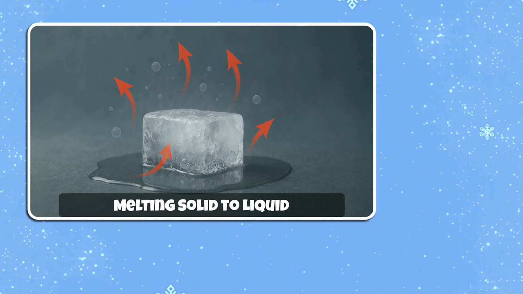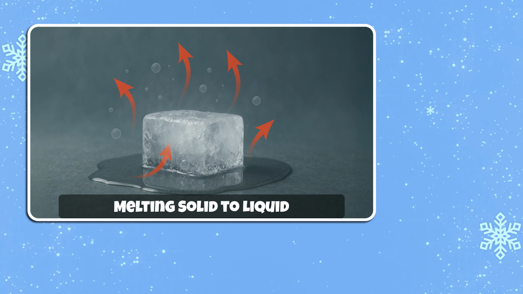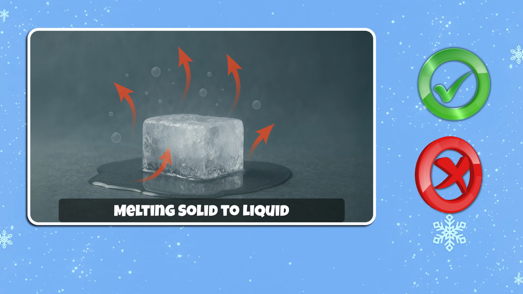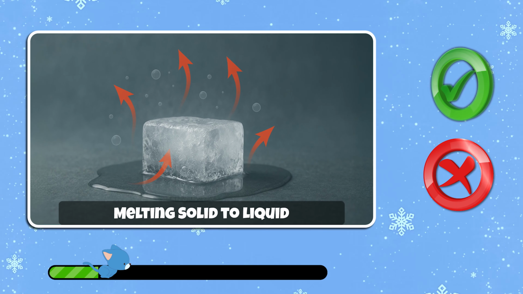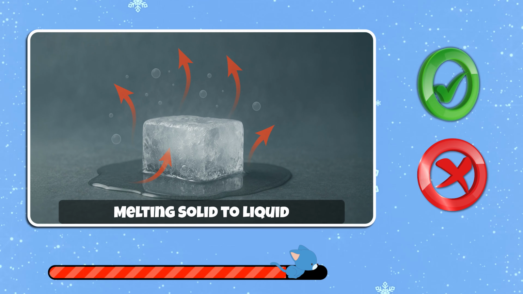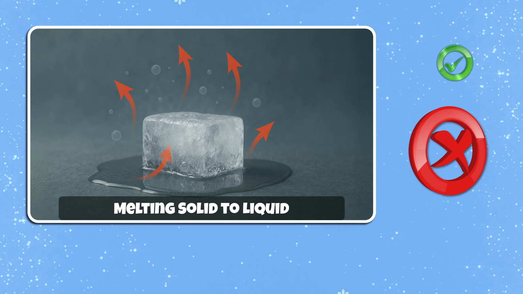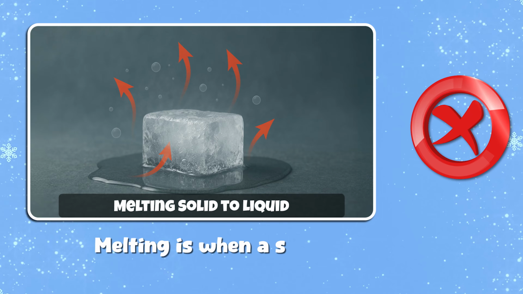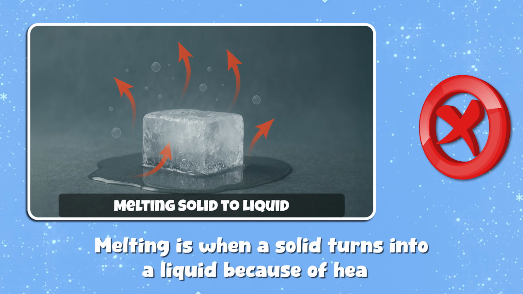Melting is when a liquid turns into a solid. True or false? Stand for true, sit for false. That one's false. Melting is when a solid turns into a liquid because of heat.